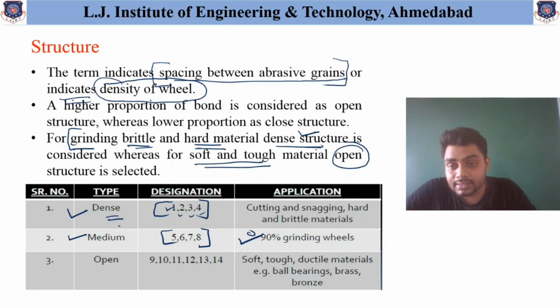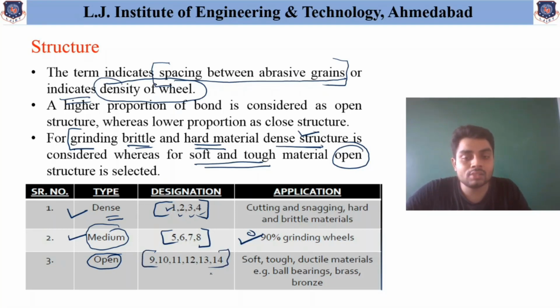That means this medium type of structure is available in 90% of grinding wheels, in general cases. Now if the open structure is available, it has the range from 9 to 14 as given over here, and it is used for soft, tough and ductile materials such as brass and bronze. So these are the different applications of the grinding wheel based on the structure.